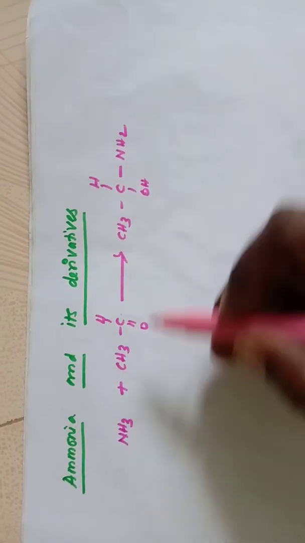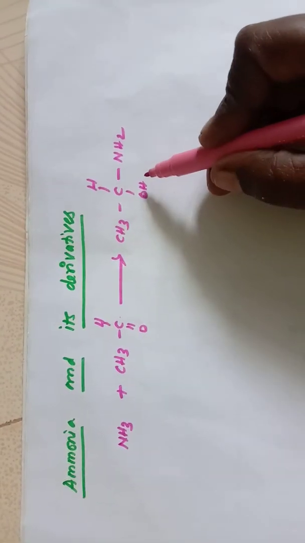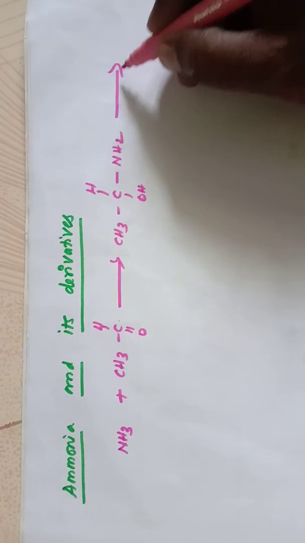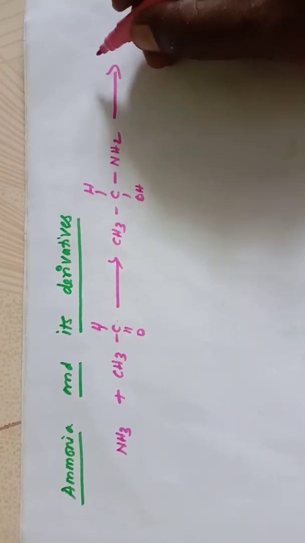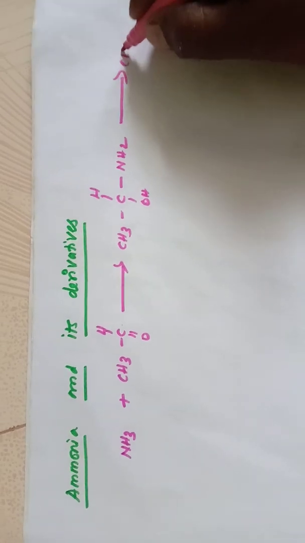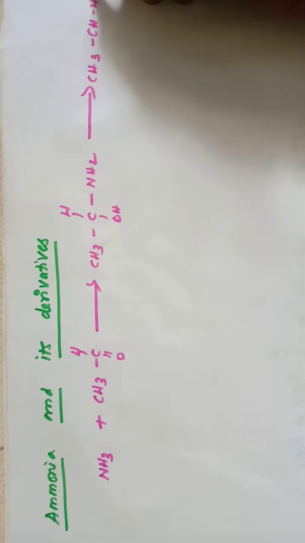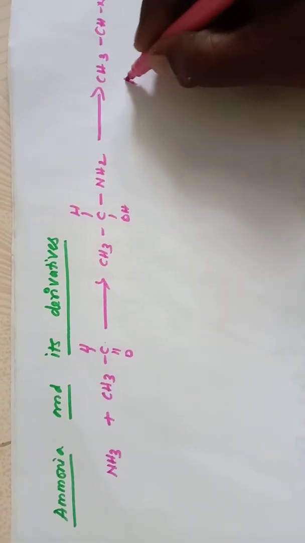Here one hydrogen is added to this group, so we will be getting acetaldehyde ammonia. Then there is a removal of water molecule and we will be getting CH3 CH=NH. This is aldimine.